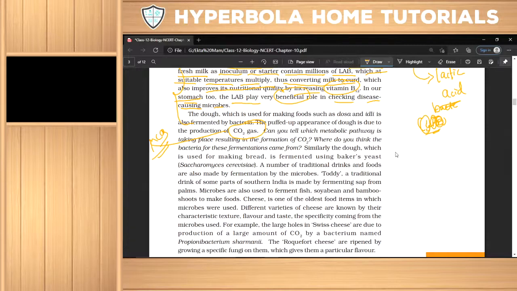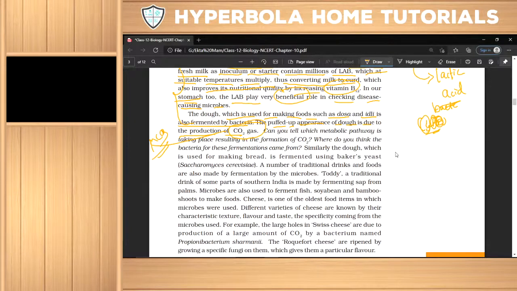Now which is used for making food such as dosa, idli, also fermented by bacteria. आपको पता है ना, हम लोग कुछ फूड्स बनाते हैं उसमें यूज करते हैं डोसा, इडली, also fermentation by bacteria. The puffed up appearance of dough is due to the production of CO2 gas.